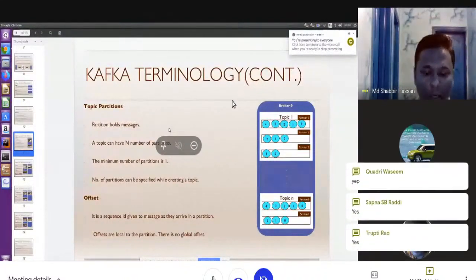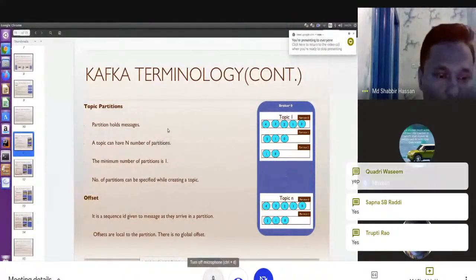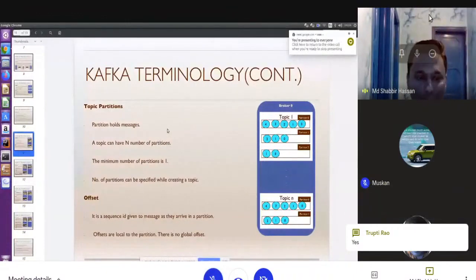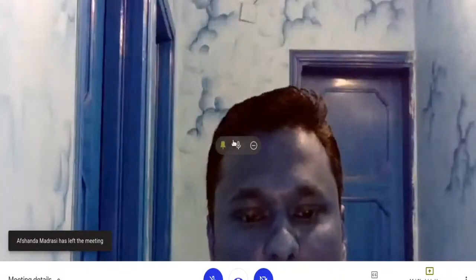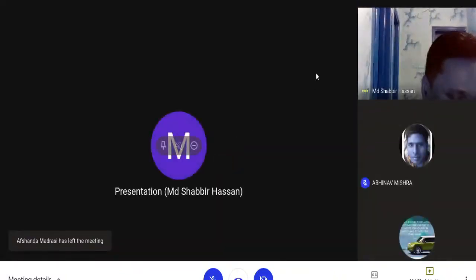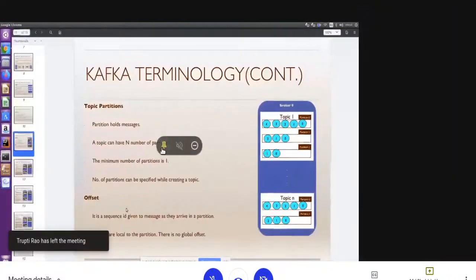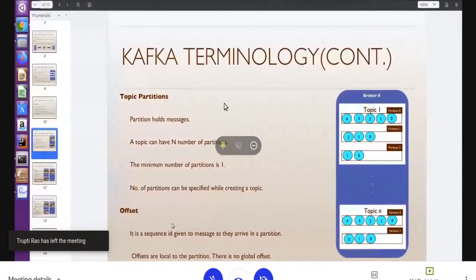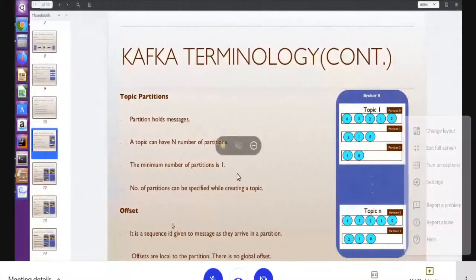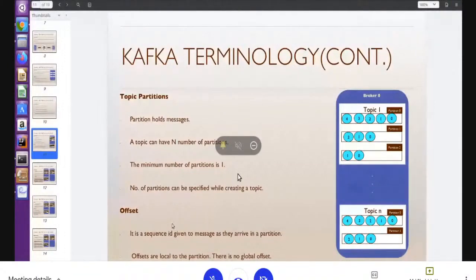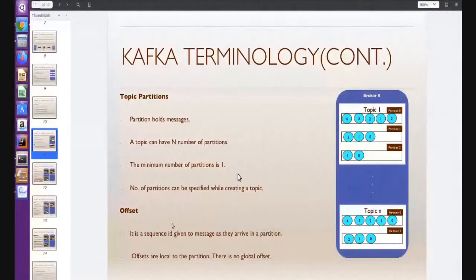Okay, sure. Let's start. We were discussing the offset. Offset is nothing but a sequence ID which is given to every message. A message is the record which is sent by the producer to Kafka. As the message arrives at Kafka, it is assigned a unique ID, which is called the sequence ID.